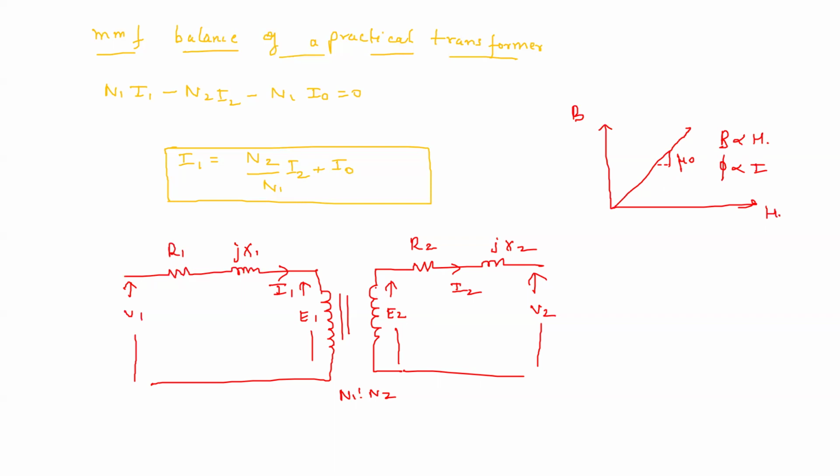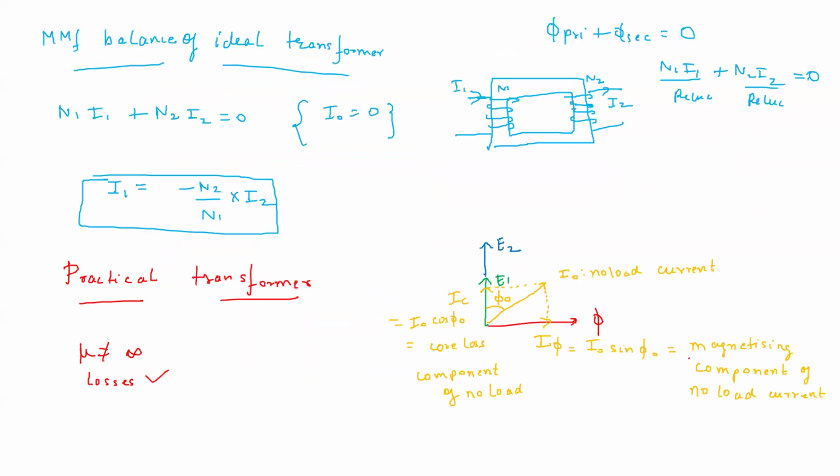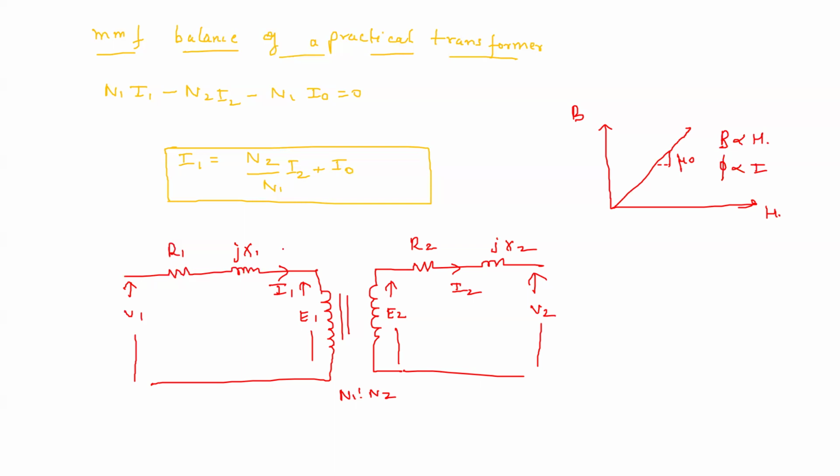Now, this is the transformer, but we also have to include what? We also have to include this no load current, because we have not at all considered no load current anywhere in this diagram, right?